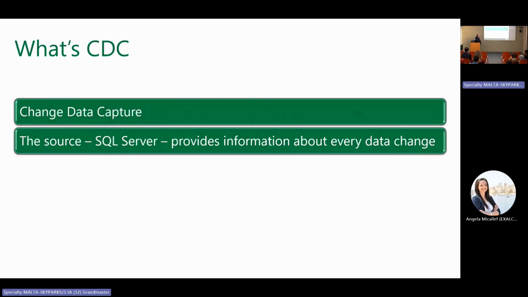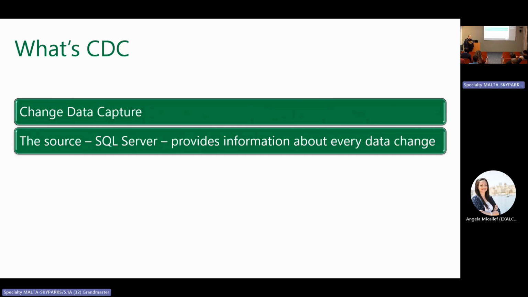The source SQL Server provides information about every data change. So SQL Server has CDC capabilities. Azure SQL has CDC capabilities. We only need to enable the CDC to make the CDC work. So we only need to turn it on.